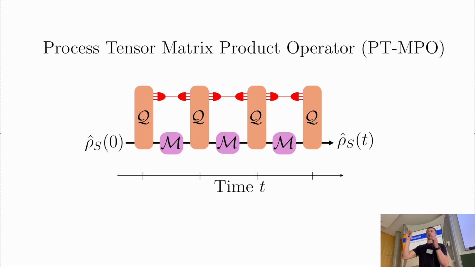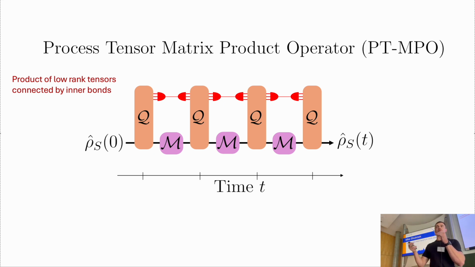So this thing right here is a numerically exact way of calculating how the system state evolves in time, taking the environment's influence on the system into account exactly, so no approximations. So we've gone from a high rank tensor, which was the influence functional or the process tensor, to a product of low rank tensors, which are these Q things. And they're connected by these inner bonds, which are these red lines going between the Q.